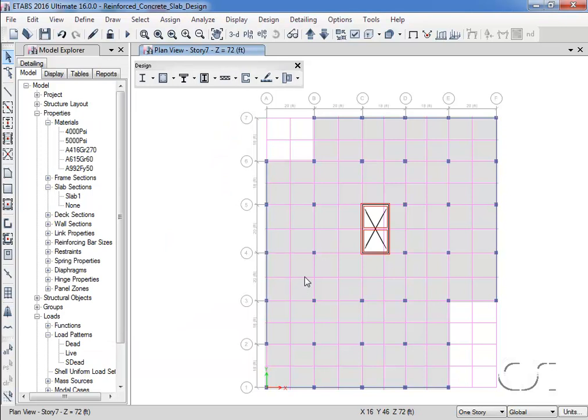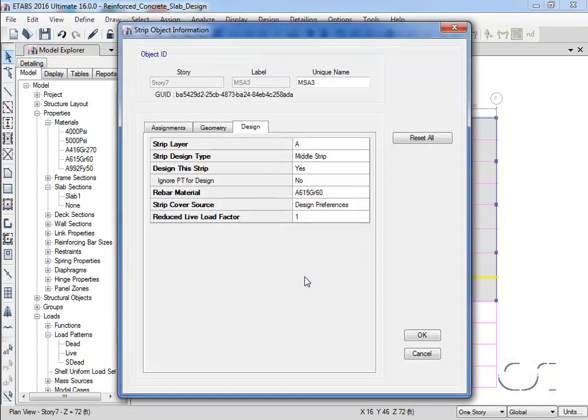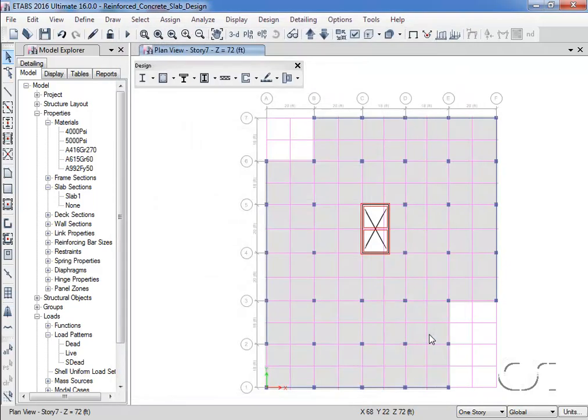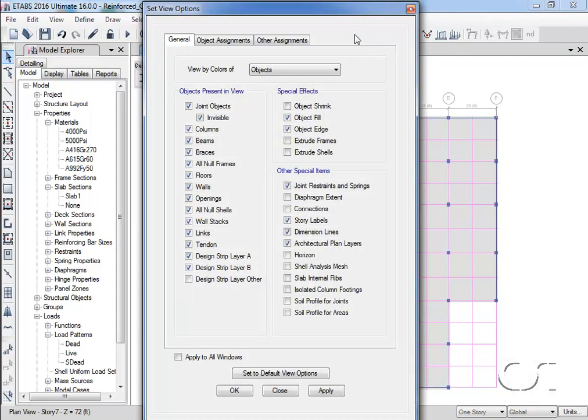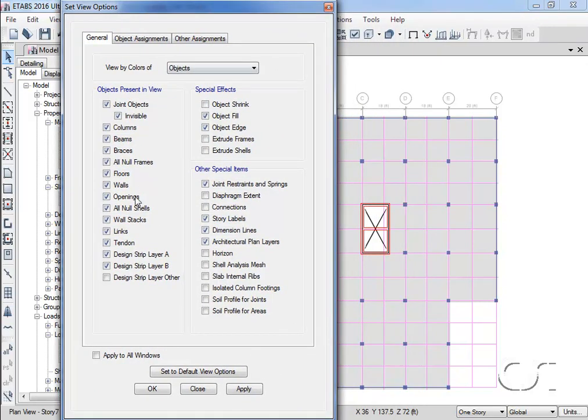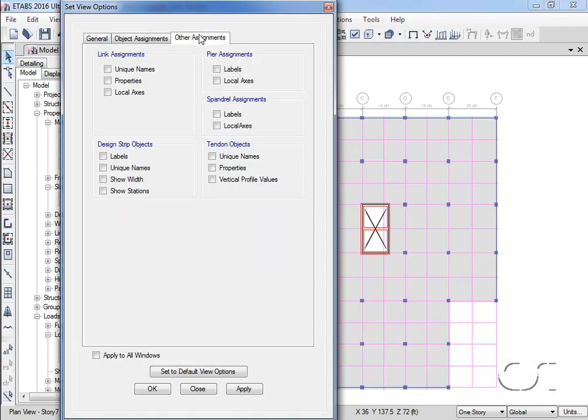Again, information about a design strip may be obtained by right-clicking. And on the Geometry tab, we can review the start and ending widths that the program has calculated using the Auto Width option. We can also adjust how the strips are displayed using the Set Display Options command. Maybe we want to show only strip A and the strip width.